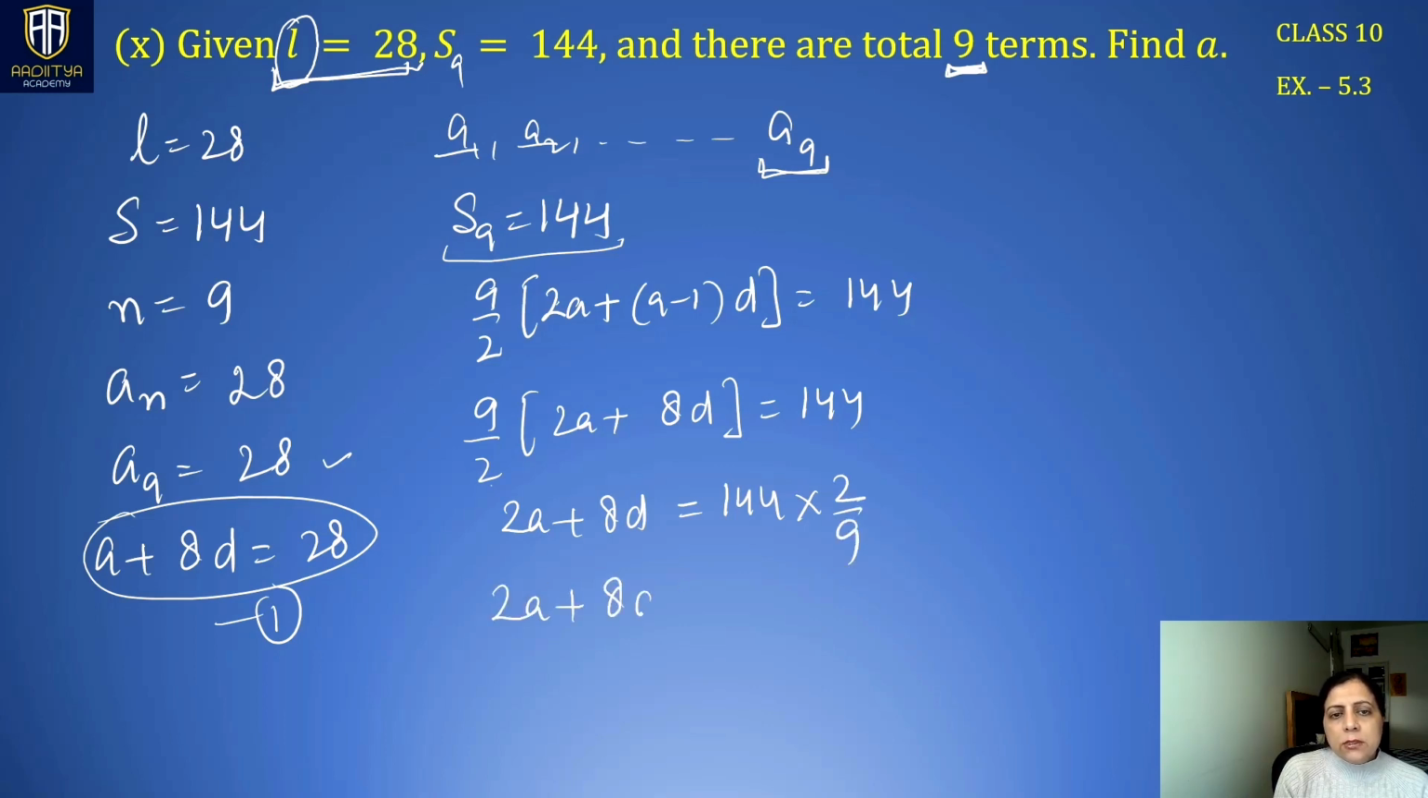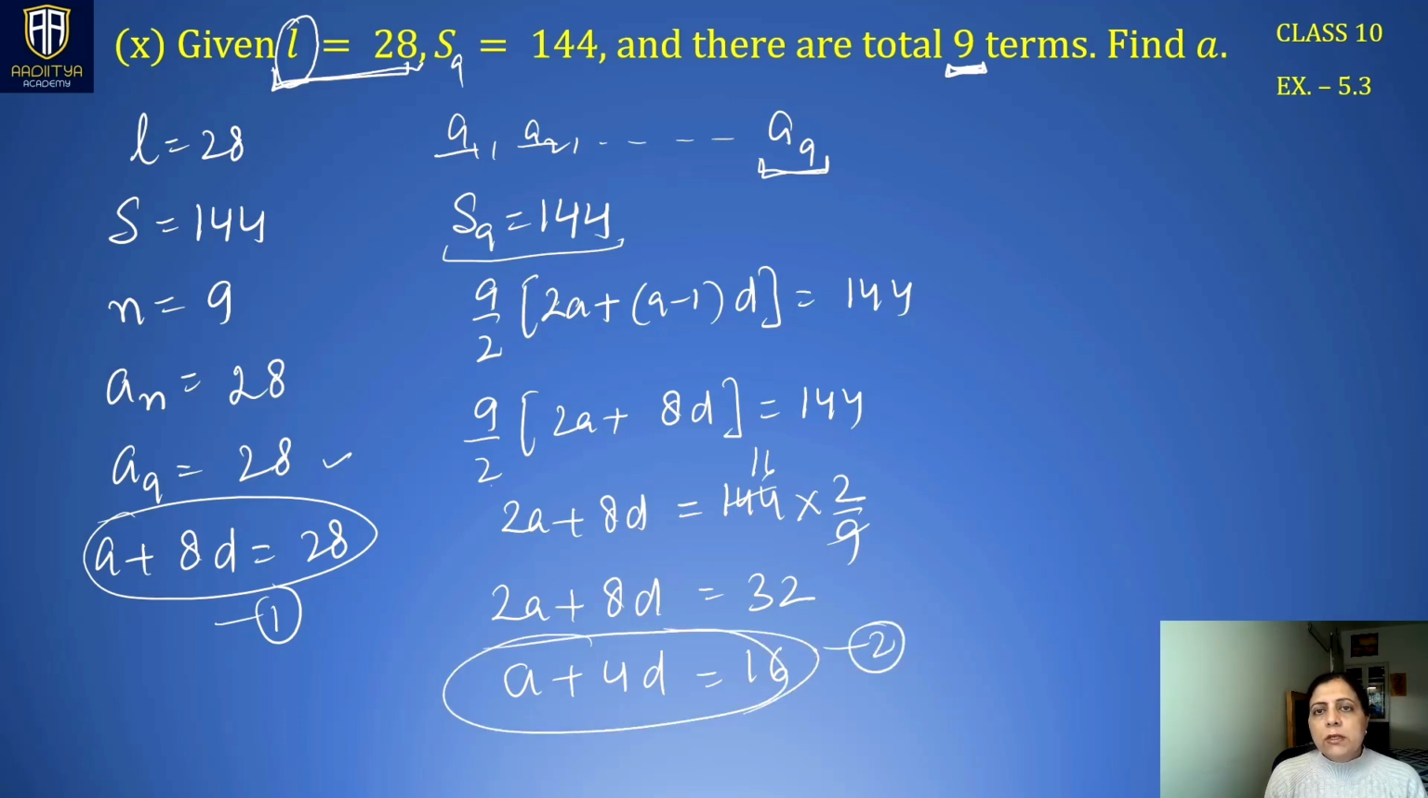2a plus 8d, 16 2s are 32. What we can do here is 2 is common. So taking 2 common, we get a plus 4d. Divide this 2 on the right hand side. So this becomes 16. Right? These are 2 equations now. And we can solve these 2 equations to find a and d.